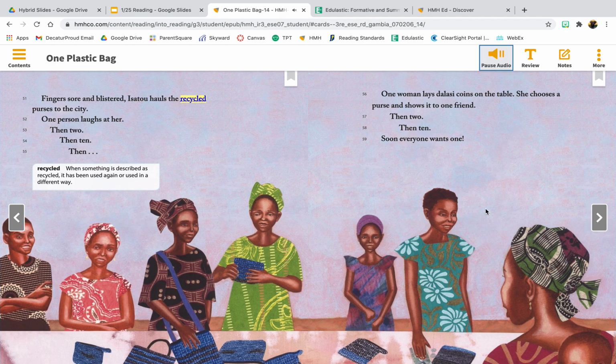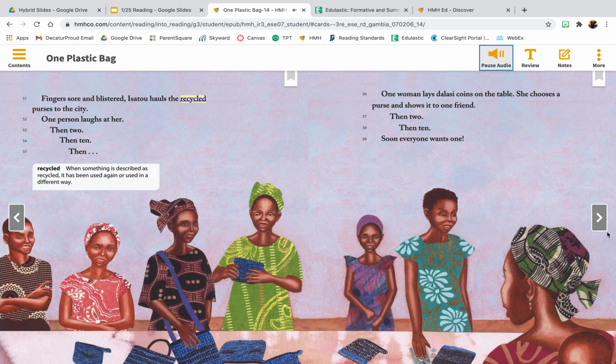Fingers sore and blistered, Isatu hauls the recycled purses to the city. One person laughs at her. Then two, then 10, then... Recycled. When something is described as recycled, it has been used again or used in a different way.